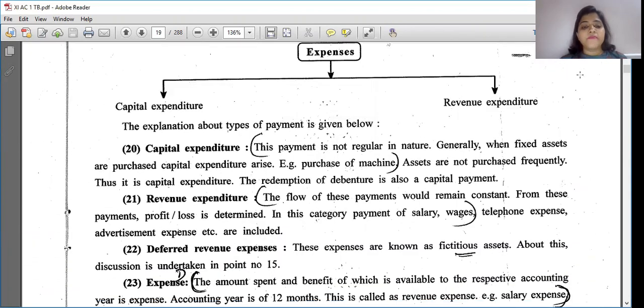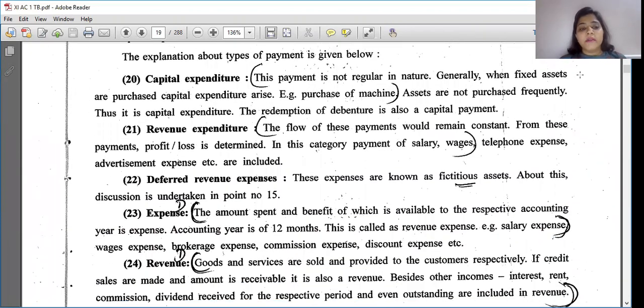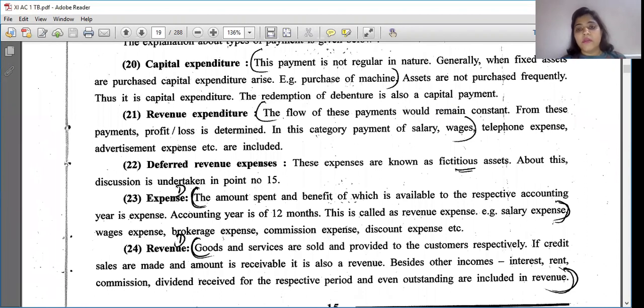You can see over here, the payment is not regular. Capital expenditure, this payment is not regular in nature. Generally, when fixed assets are purchased, capital expenditure arises. As I said earlier, purchase of machines, assets, are not purchased frequently. Yes or no? Your two-wheeler, four-wheeler, you are not going to purchase frequently, right? Thus, it is capital expenditure.